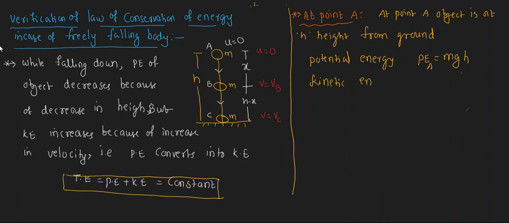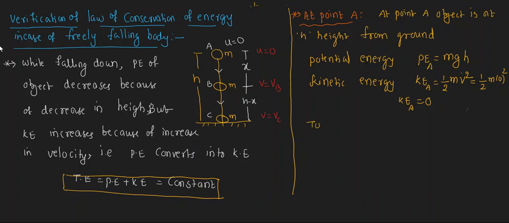What is the kinetic energy? Kinetic energy at point A is half mv square, but the velocity is 0. So it is half m 0 square. Then we get the kinetic energy at point A as 0, because the object has 0 velocity at point A.